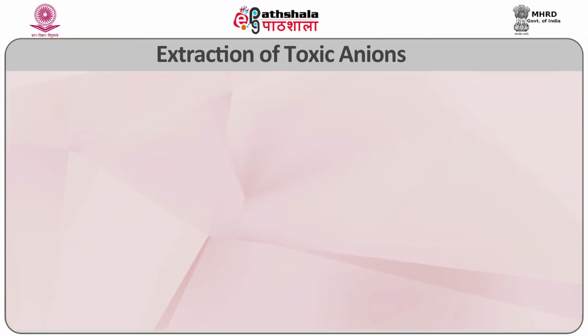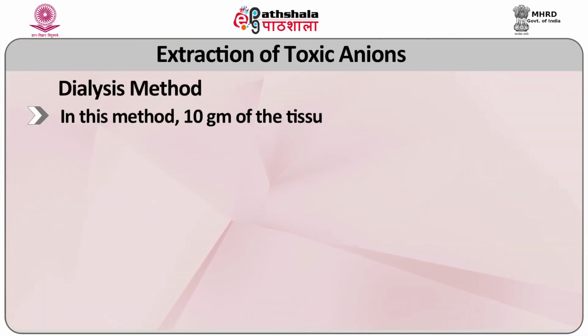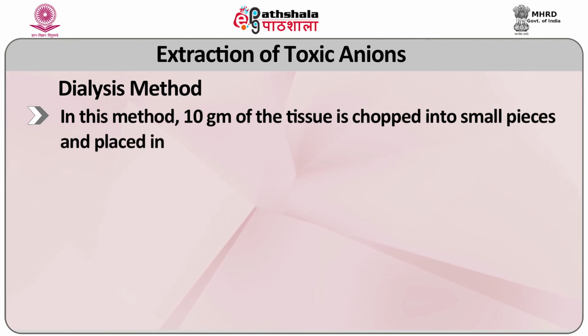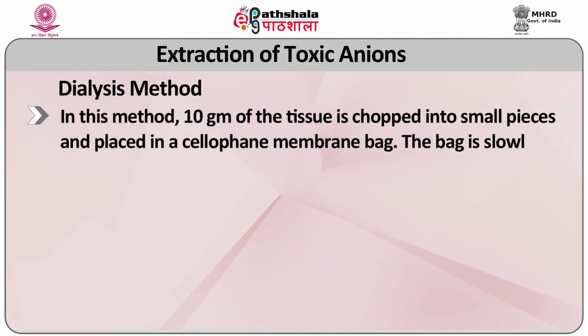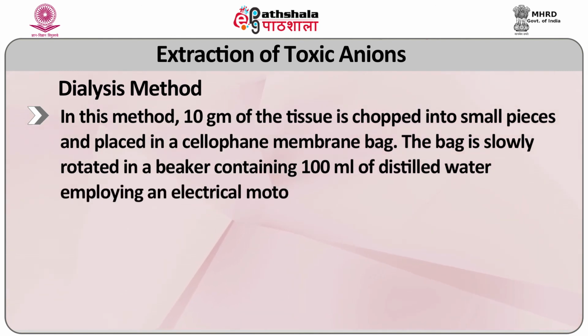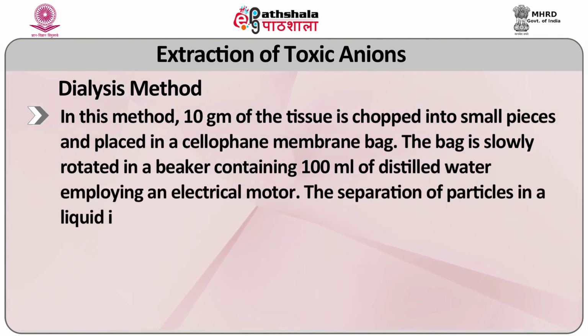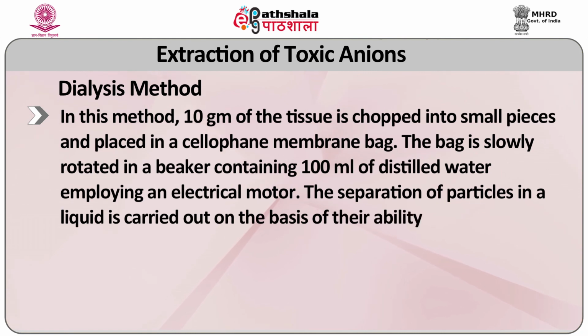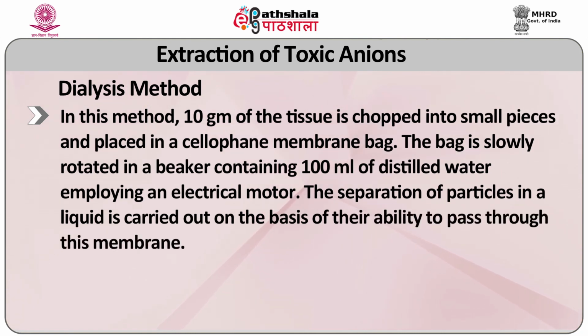For the isolation of toxic anions, the dialysis method is used. In this method, 10 grams of tissue is chopped into small pieces and placed in a cellophane membrane bag. The bag is slowly rotated in a beaker containing 100 ml of distilled water, employing an electrical motor. The separation of particles in a liquid is carried out on the basis of their ability to pass through this membrane.